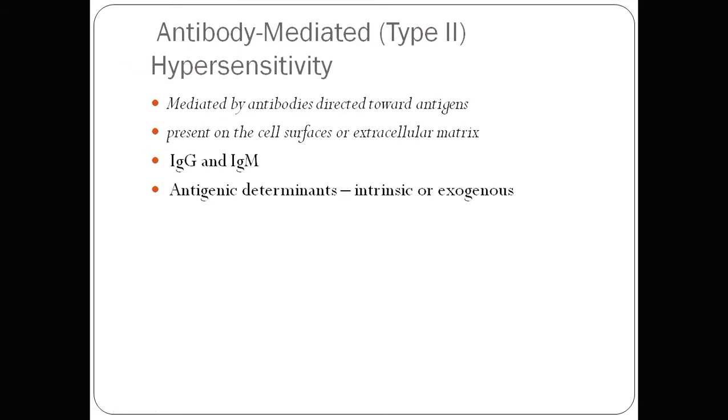So now we discuss the type 2 reaction. Type 2 reaction is the antibody mediated hypersensitivity reaction. It is mediated by antibody directed towards an antigen, an antigen which is present on the cell surface or in the extracellular matrix, and the antibody is directly targeted to that antigen. Two types of antibody are involved: one is IgG and the second is IgM.